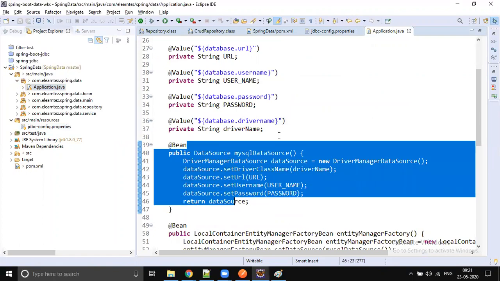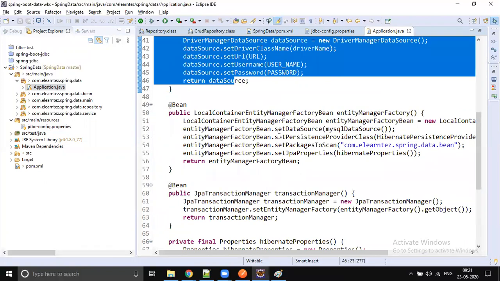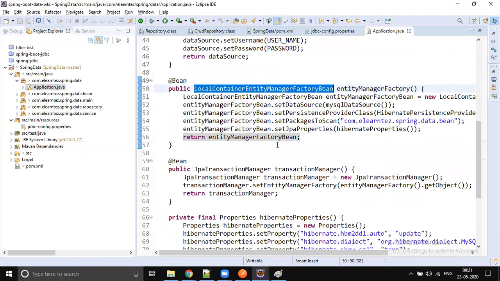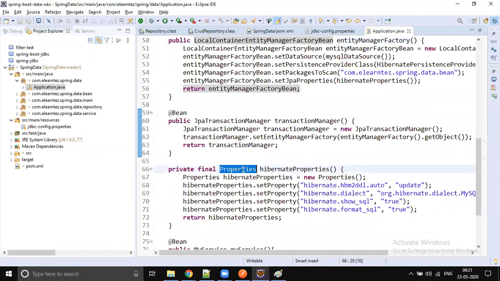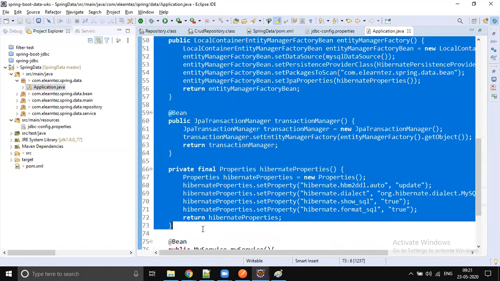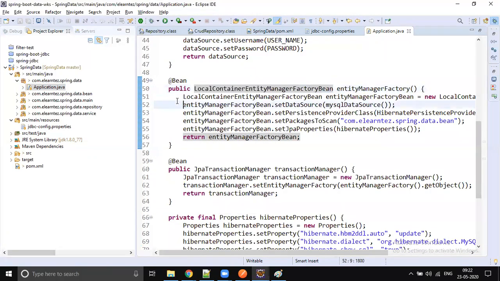If it is Spring JDBC, we will create a JdbcTemplate, but here it is Data JPA, so we will create a different structure. We create the LocalContainerEntityManagerFactoryBean. This is from JPA, and we will set some Hibernate properties, right? So this entire code, these three beans, is for JPA configuration. So you need to create the LocalContainerEntityManagerFactoryBean. Anyway, if it is Spring Boot also, it is going to be the same bean, but instead of us creating it, Spring will take care of it.